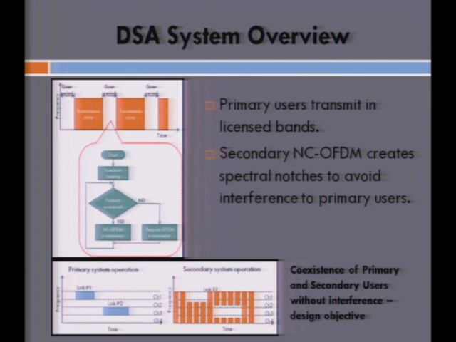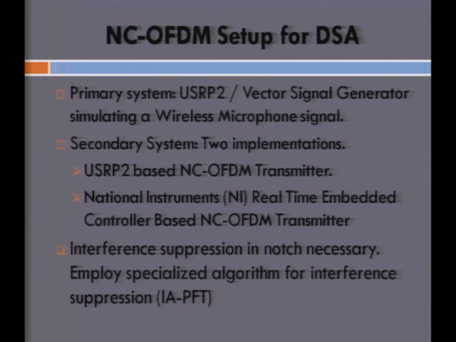This block here basically denotes how coexistence actually works. If you can see the diagram on the left, there is a primary link happening in channel 1 and channel 3 at different time intervals. The secondary link has to just null out the subcarriers where the primary is present, and it can continue transmission in the rest of the bands. So this clearly is more efficient than turning off the secondary when there is a primary sensed.